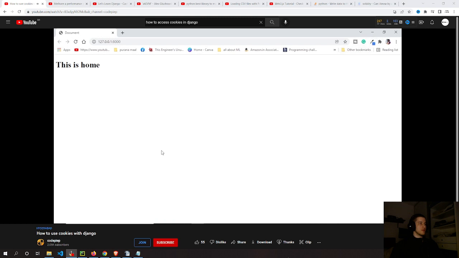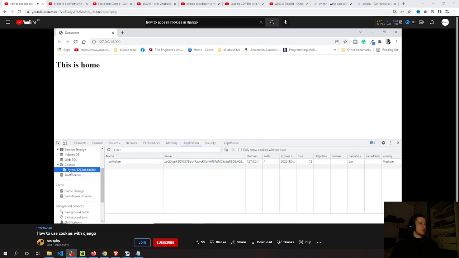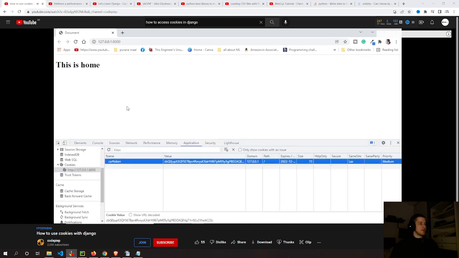First of all, we should know what are cookies. Cookies are nothing but strings of data that are collected by the browser from specific websites. So if we inspect this, and if we go to the application tab, here you can see we have cookies used by this site. The CSRF token is a default cookie which is saved by the Django application, so you will find it here.